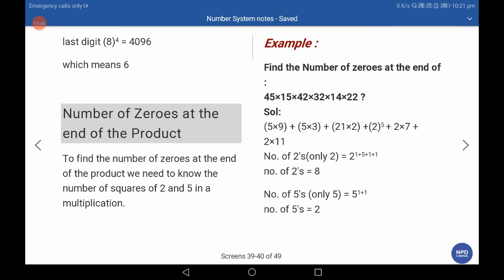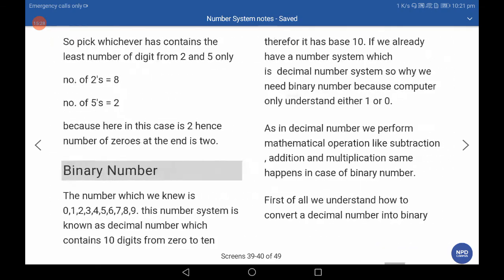In this example, 45 into 15 into 42, many even numbers are available, but 45 and 15 have only two 5s. So in total, the combination of 5 and 2 becomes 2, and the total number of zeros is 2.